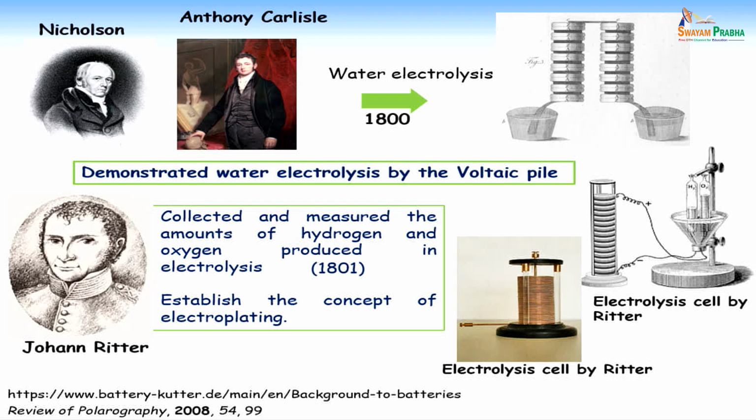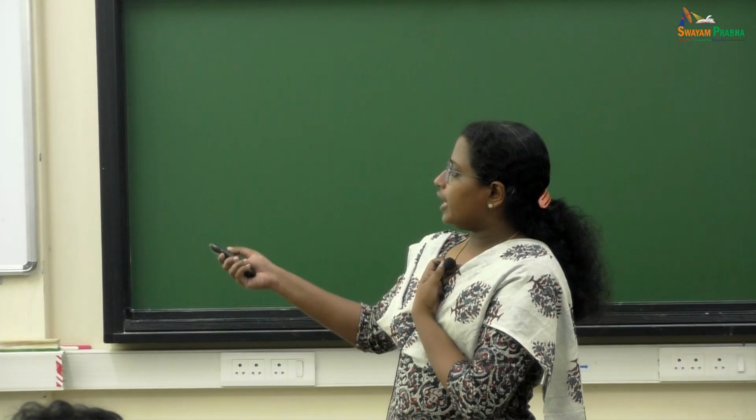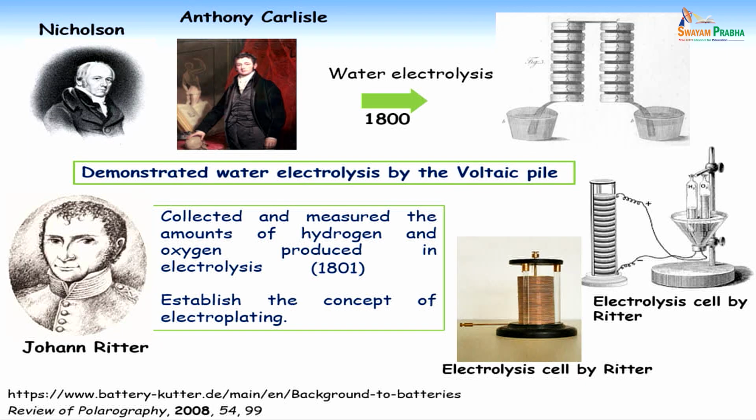He is the one who was able to collect the hydrogen and oxygen gas using this electrolysis. Almost at the same time they had done this experiment, but in his experiment he changed the way the electrodes are arranged. He kept two inverted tubes dipped in the electrolyte, so that the gas collected from the two electrodes displaces the water in the tube, and he could collect the oxygen and hydrogen gas.